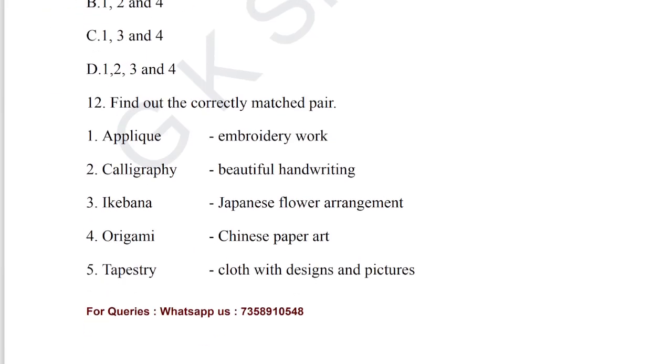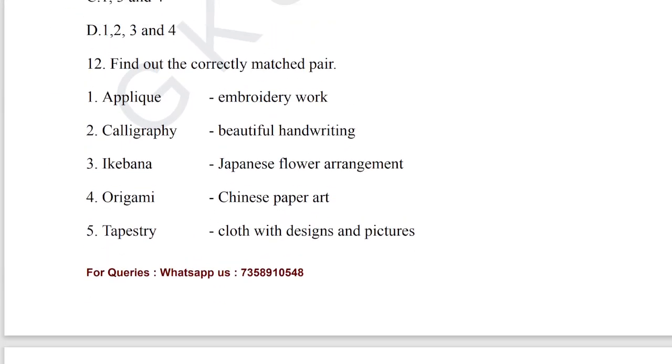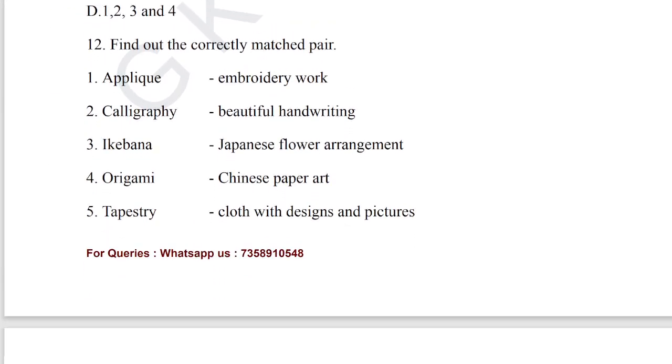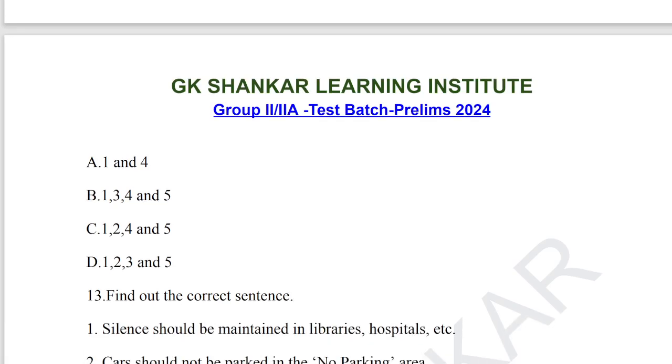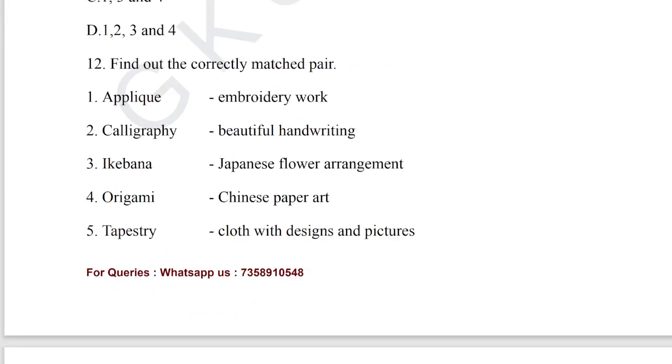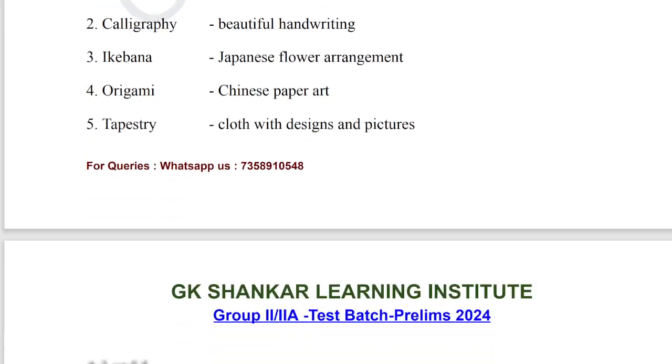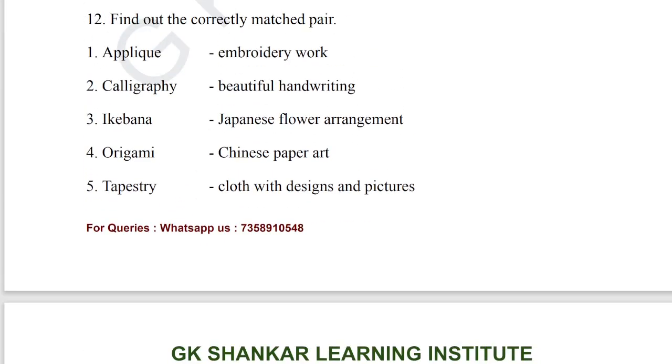Let's go for question number 12. Find out the correctly matched pair. There are 5 pairs there. Let's understand: oblique means embroidery work. The first pair is correctly matched. And then the second, calligraphy. Calligraphy means beautiful handwriting. The second is also correct.